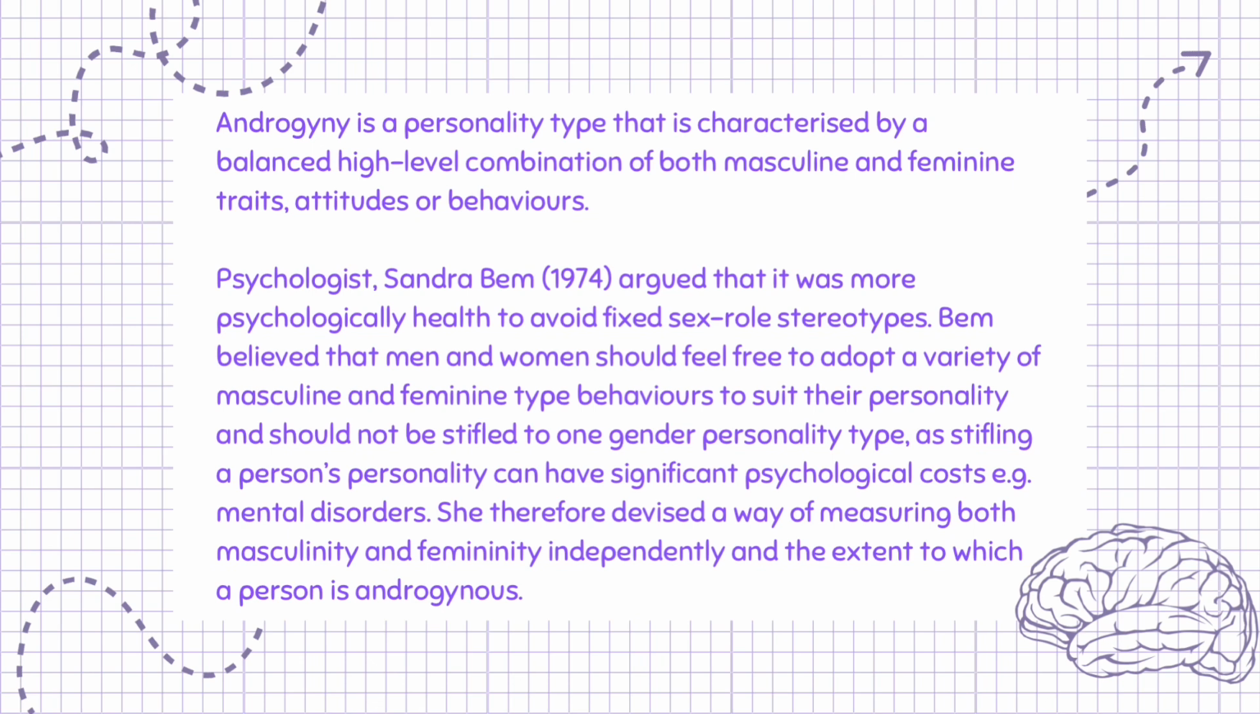Androgyny is a personality type that is characterized by a balanced high-level combination of both masculine and feminine traits, attitudes, or behaviors. Psychologist Sandra Bem, 1974, argued that it was more psychologically healthy to avoid fixed sex role stereotypes. Bem believed that men and women should feel free to adopt a variety of masculine and feminine type behaviors to suit their personality and should not be stifled to one gender personality type, as stifling a person's personality can have significant psychological costs, e.g. mental disorders. She therefore devised a way of measuring both masculinity and femininity independently and the extent to which a person is androgynous.